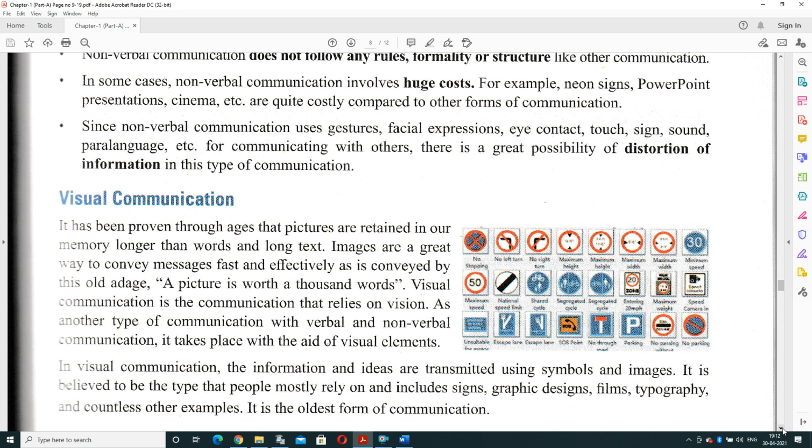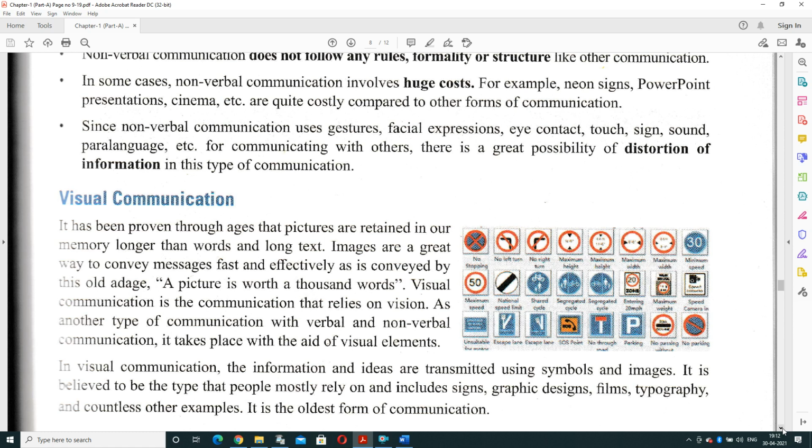The information or idea are transmitted by using some symbols and signs. I'll give you one best example. It is believed to be the type people mostly rely on, and includes signs, graphics, design, films, typography, and countless other examples. And it is the oldest form of communication. I'll tell you the best example while you are moving on GT road for traveling.